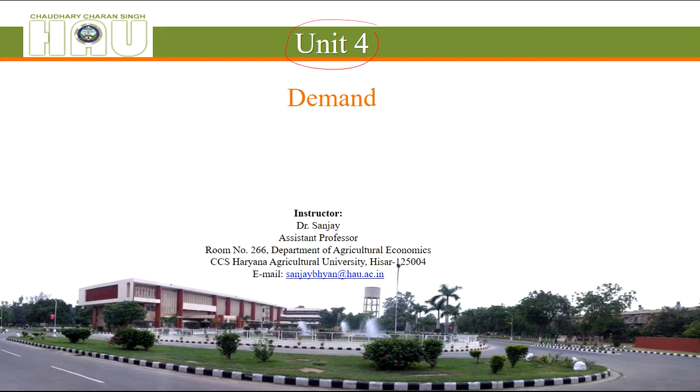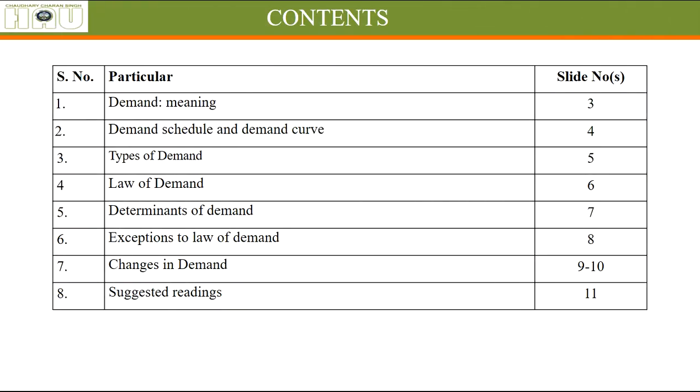Today we will be studying Unit 4 of our course AG Econ 102 Fundamentals of Agricultural Economics. Here we will be talking about the topic demand. These are the contents of the lecture. What is demand? What does it mean? What is demand schedule? A schedule and a demand curve. Types of demand. What is the law of demand? What determines demand? What are the exceptions to it? And what are the changes in it? And in the end, some suggested readings from where you can read more about the topic.